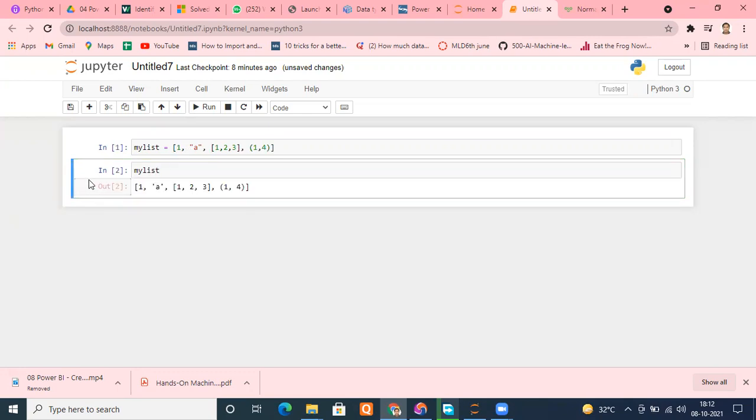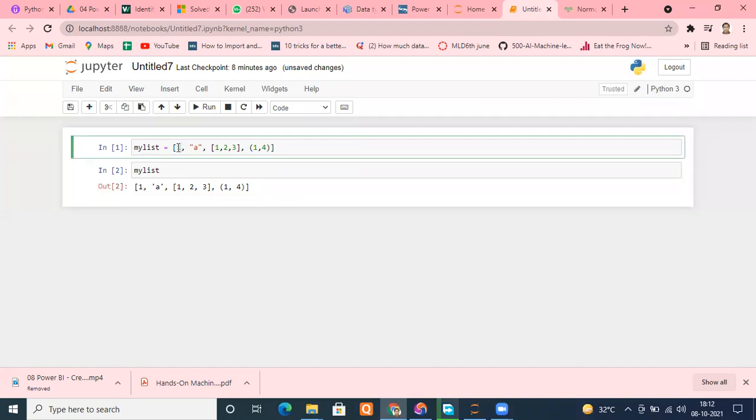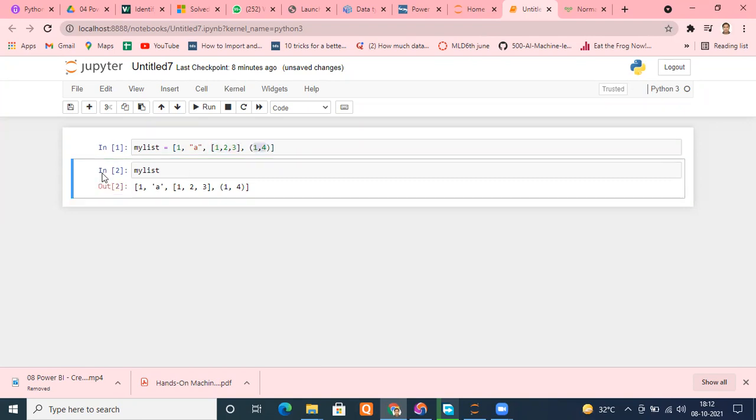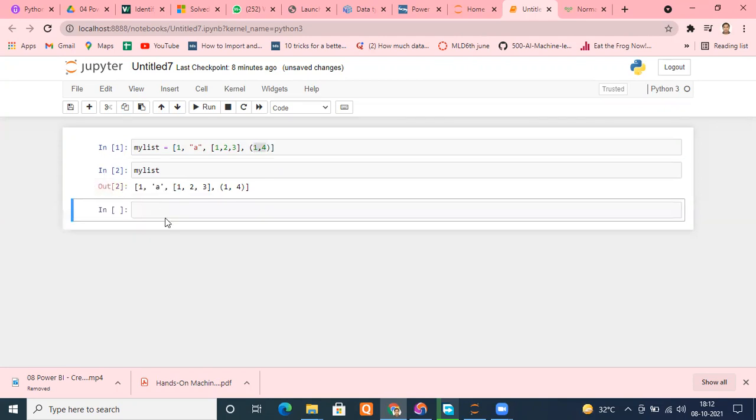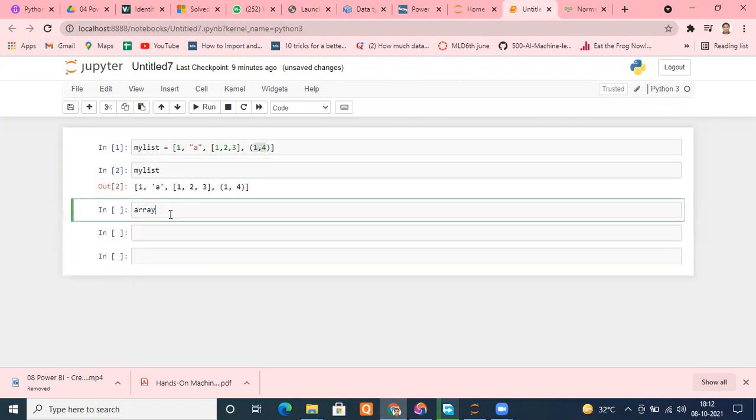Now comes a different variant of the list, which can hold only one type of data type. For example, a list can hold a string, an integer, a floating point number, a list itself, a tuple itself. This data structure can hold only one kind of data, and that is known as, if you are aware of that, an array.